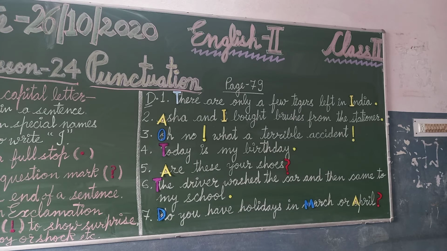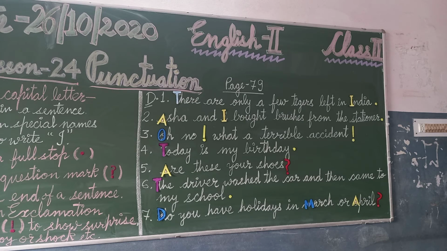Then come to number 5: Are these your shoes? As A is the first letter of the sentence, A is written in a capital letter, and the sentence ends with a question mark because it is asking about the shoes. To whom do the shoes belong?